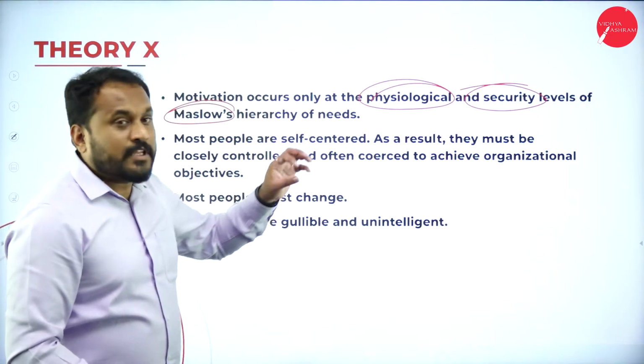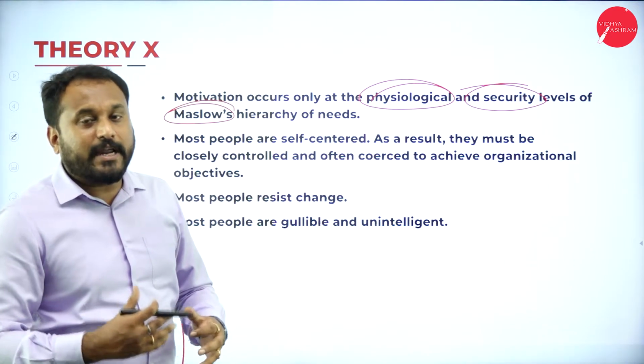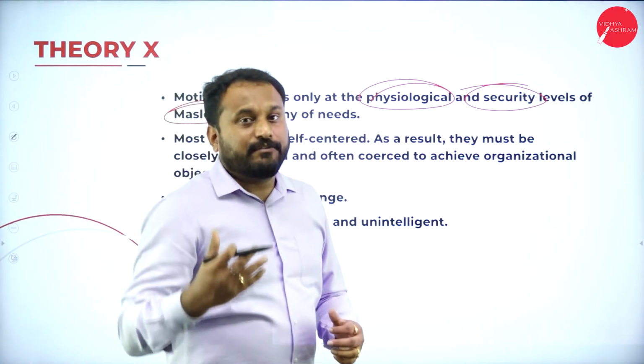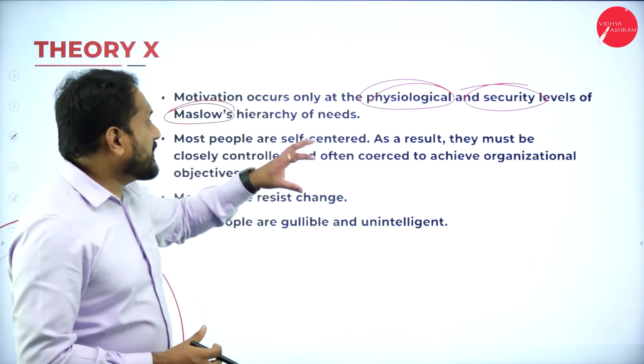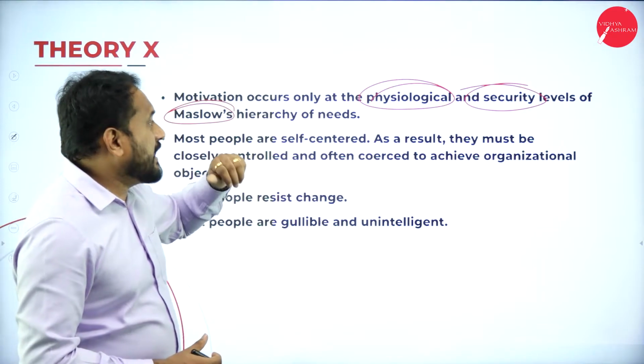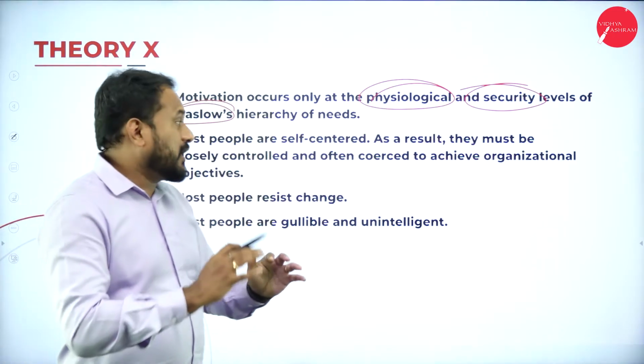His teacher told about the needs of motivation, why people get motivated from the physiological to the self-actualization level, but McGregor thought that it is only in theory X that people think at the physiological and security level only, and later they will not.